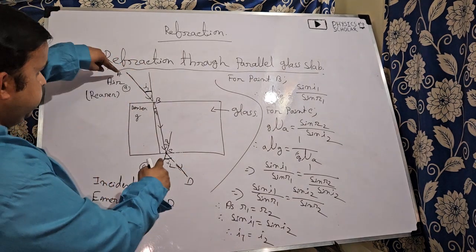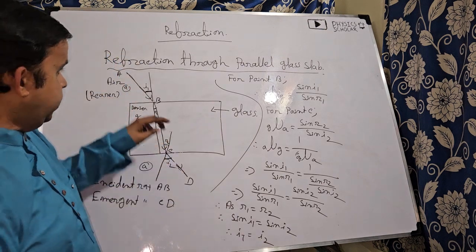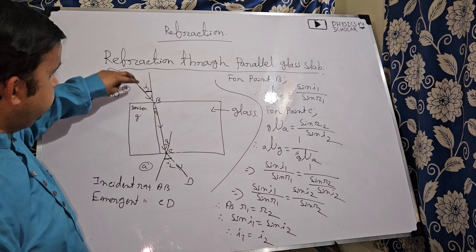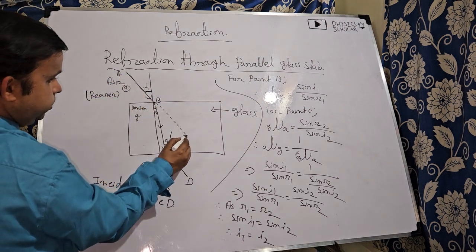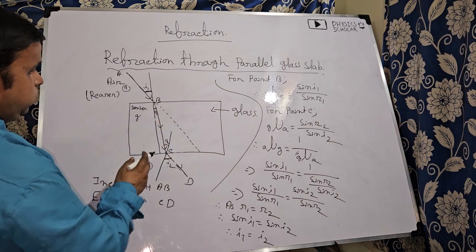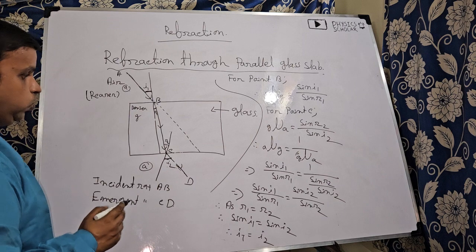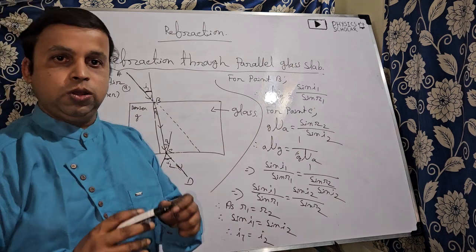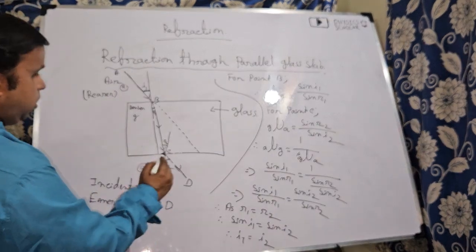This proves that the incident ray and the emergent ray will be parallel to each other. There will be no deviation of light, only a partial shifting of light.